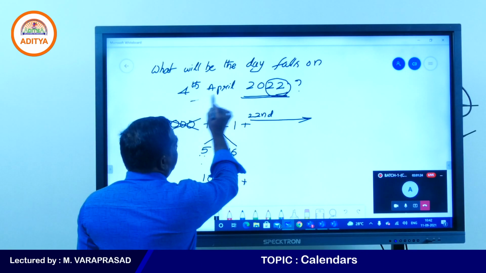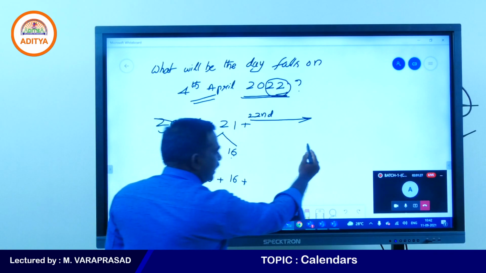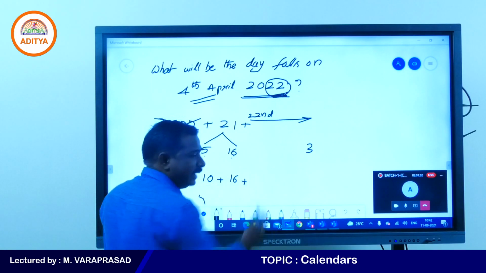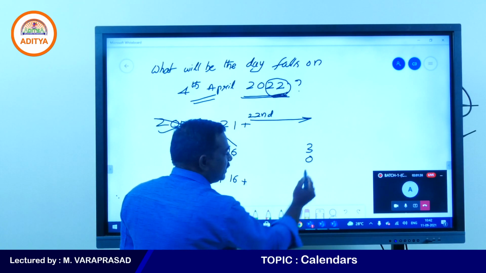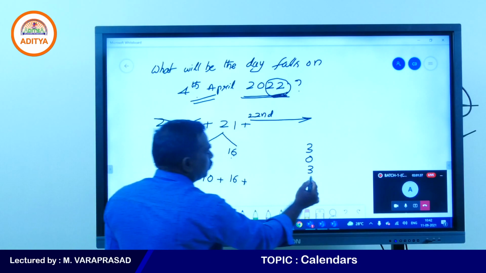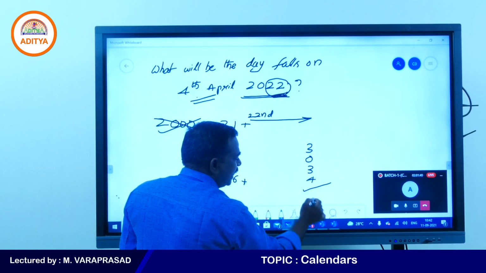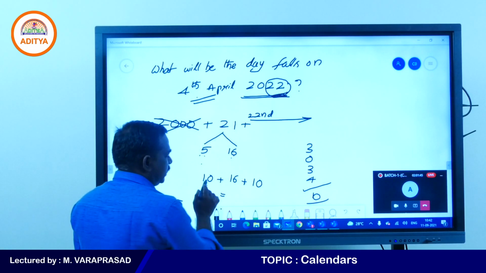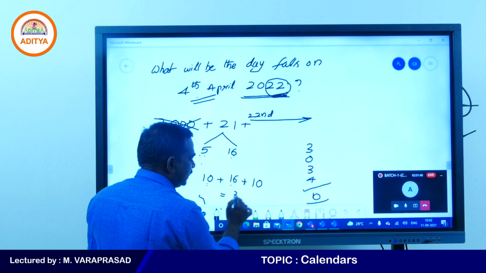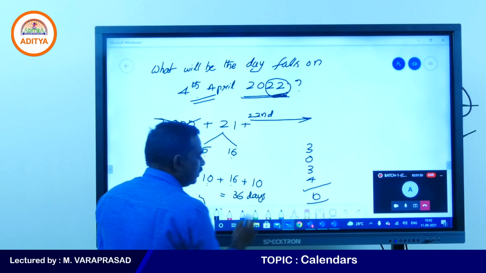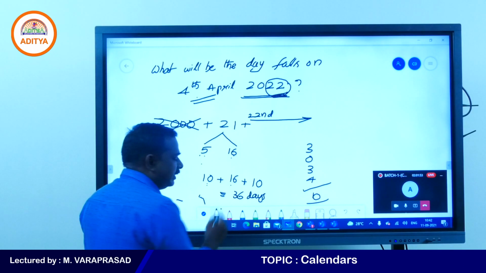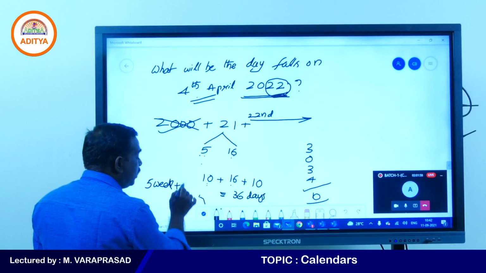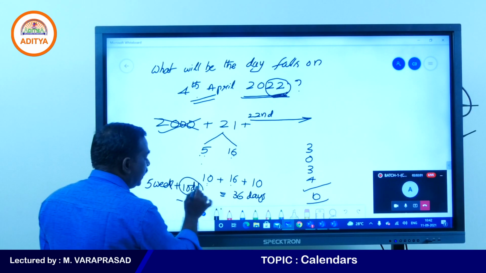Now April means you need to find January 3 days. February, this is not a leap year or leap year? This is not a leap year. Yes, so February 0 days. March 3 days. April 4th. So totally that is 10 days. 10 plus 16, 26 plus 10, 36. 36 days. How many weeks? 36 by 7. 7 5s are 35. 5 weeks exactly plus 1 odd day. So that day you will get as Monday.